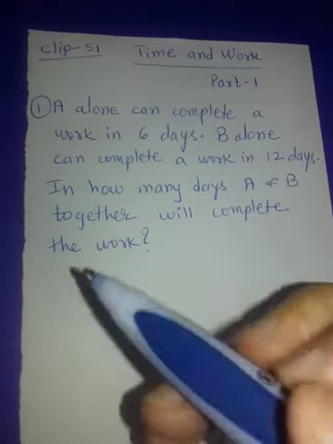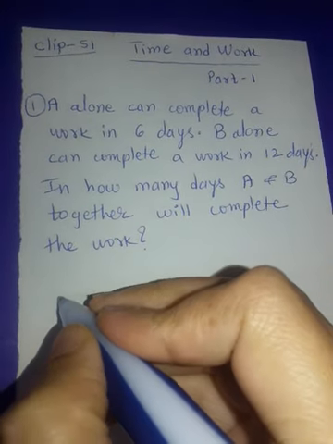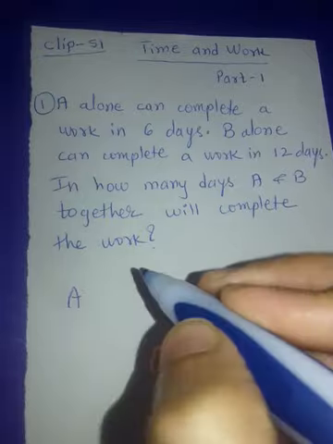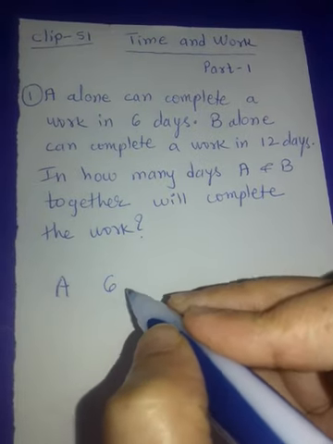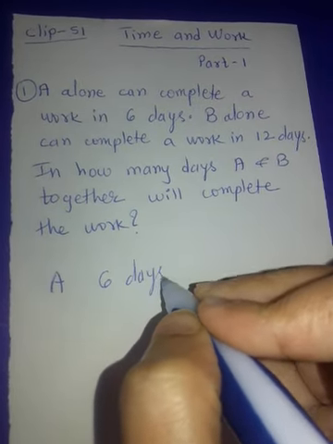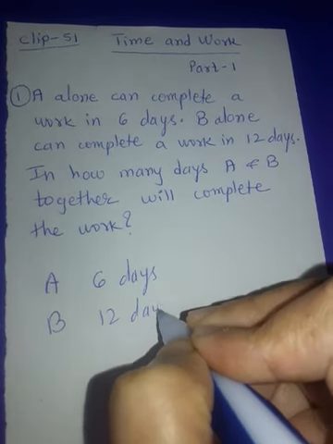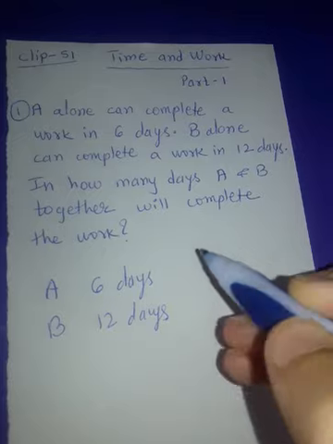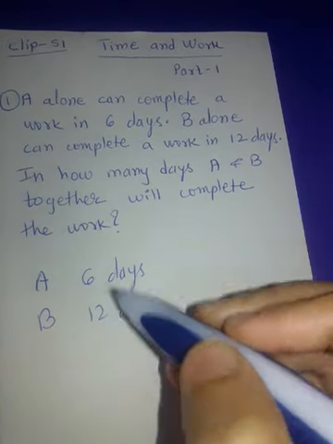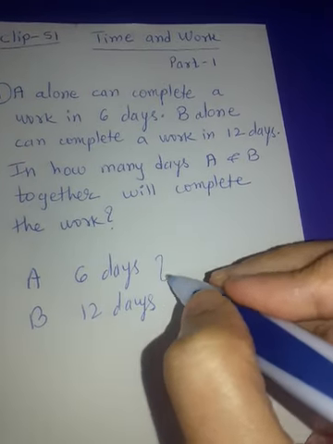So A can complete the work in 6 days. I am going to write here: A takes 6 days. B takes 12 days. The next step is to find the LCM of these two numbers, 6 and 12.